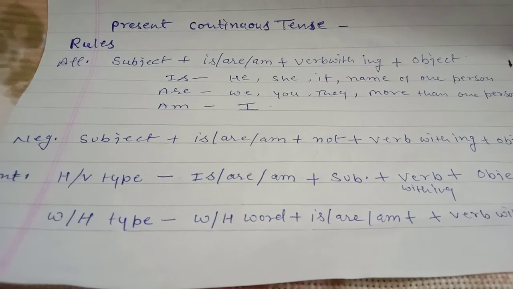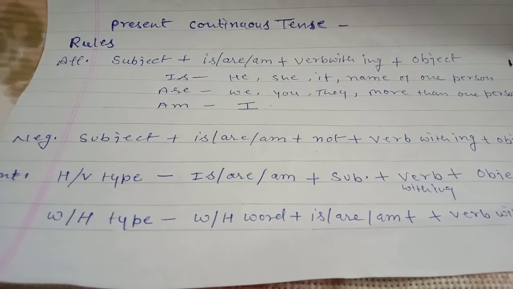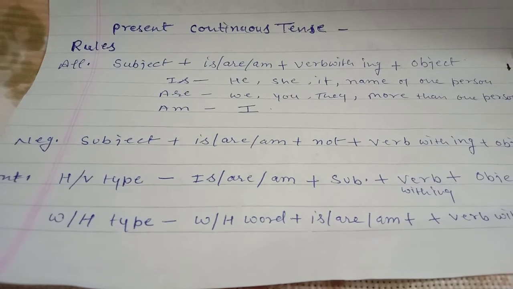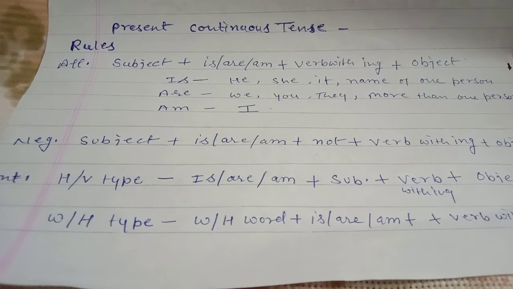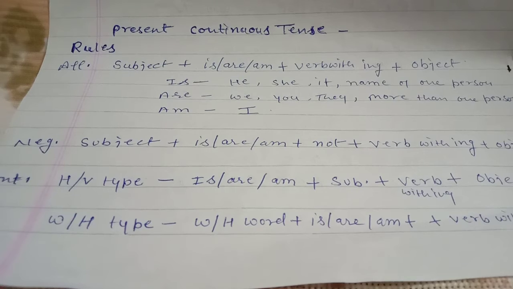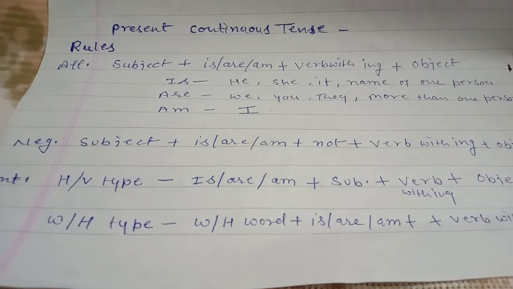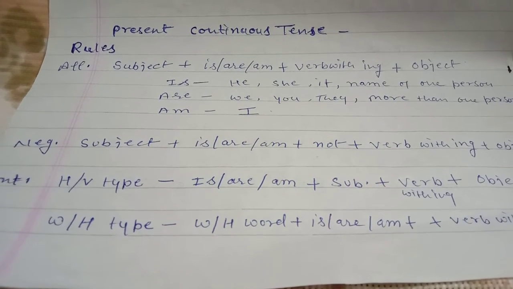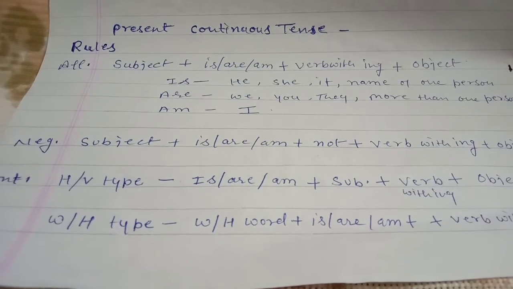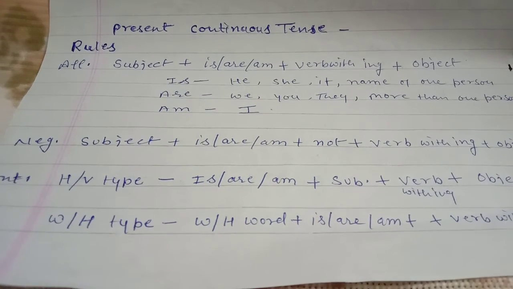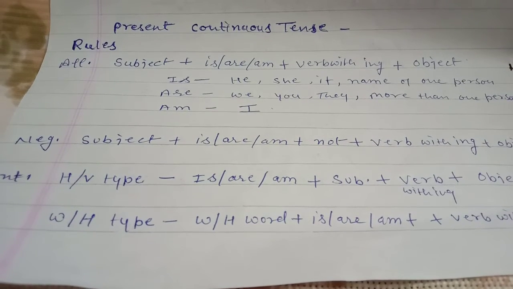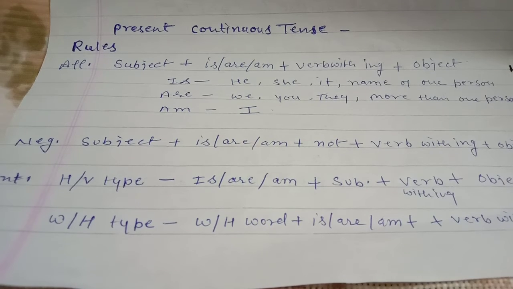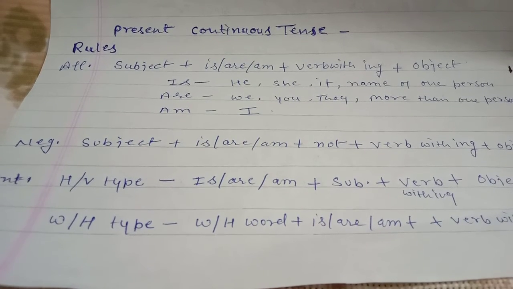Now in negative sentences we use not also. Okay, the remaining rule remains the same, but we only use not also. Like subject plus is, are or am plus not plus verb with ing plus object. Okay, for example, she is not doing her work.